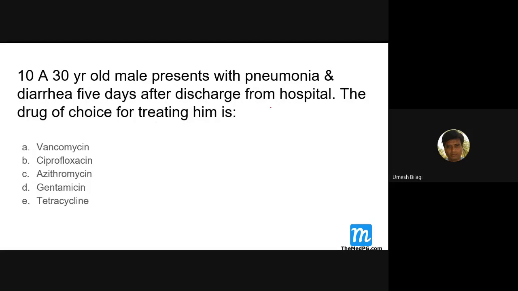A 30-year-old male presents with pneumonia and diarrhea, 5 days after discharge from hospital. The drug of choice for treating is? Within 10 days, I told you, there's diarrhea. Then it is a case of what? Legionella, sir. And the drug of choice is azithromycin.